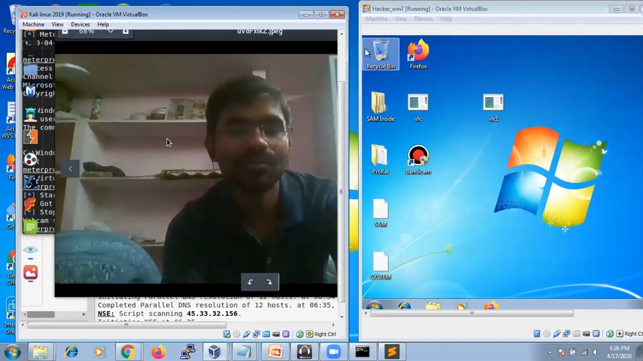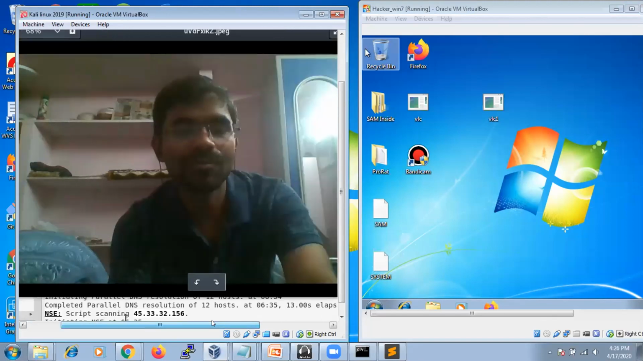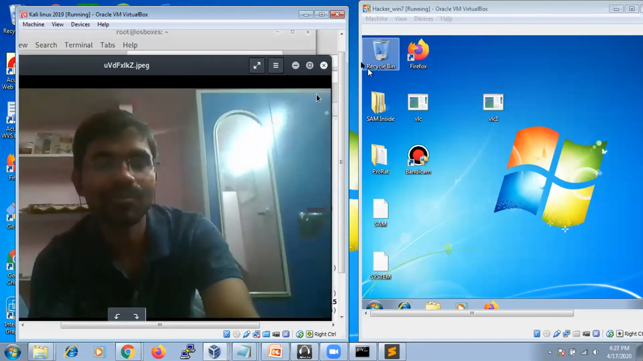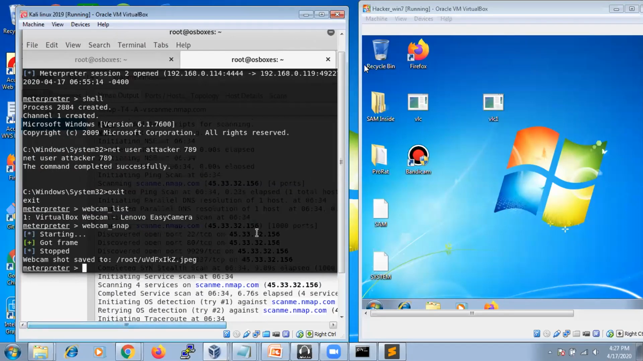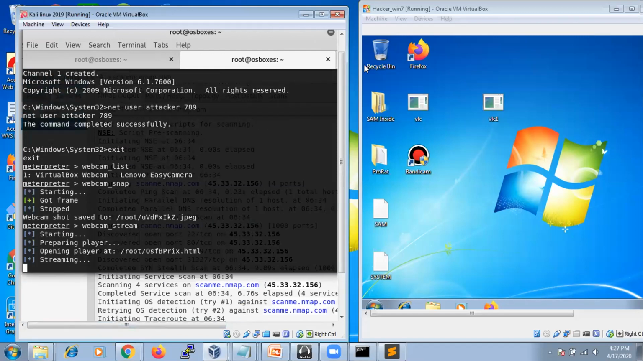See, this is the snapshot right now in front of my system. So it is going to take a snapshot, but he doesn't know that it has been taken. It is saved on the Linux machine, meaning the hacker machine. Even we can see a live stream, but the live stream may work or not. I don't know. We'll try with stream. It takes time, accessing the web camera of a particular victim machine. See, the camera is going to take some time.